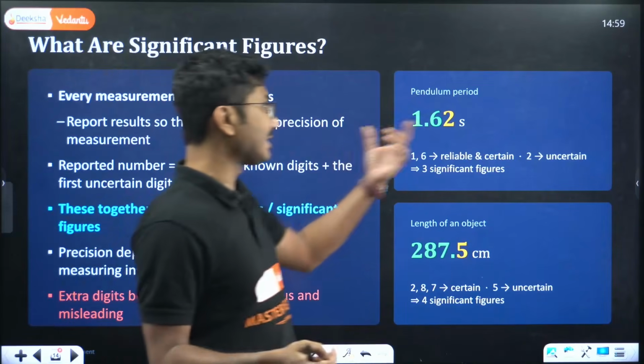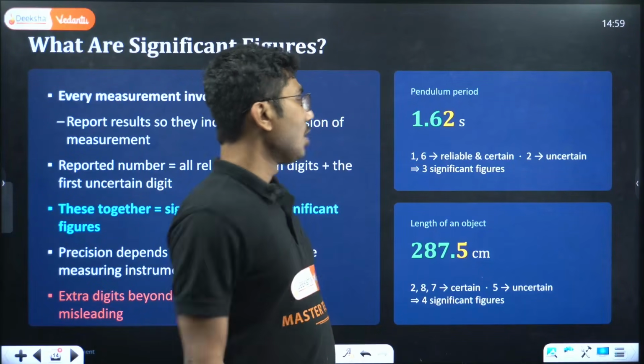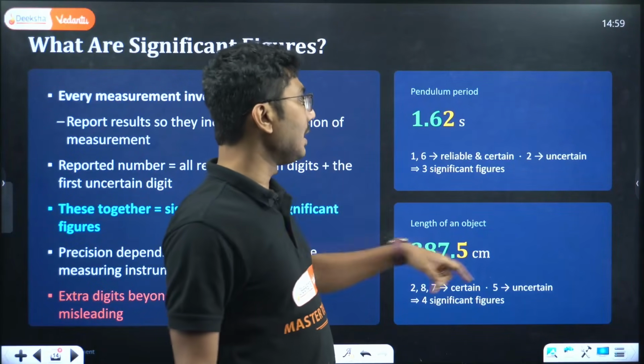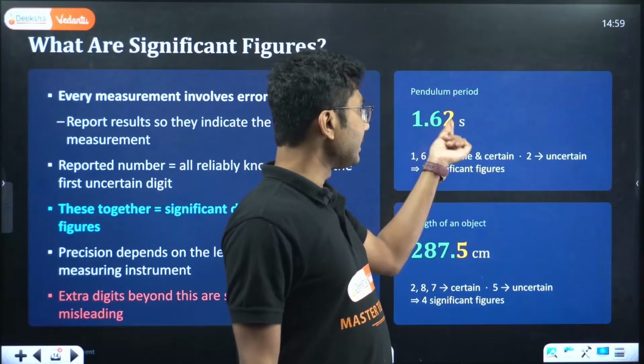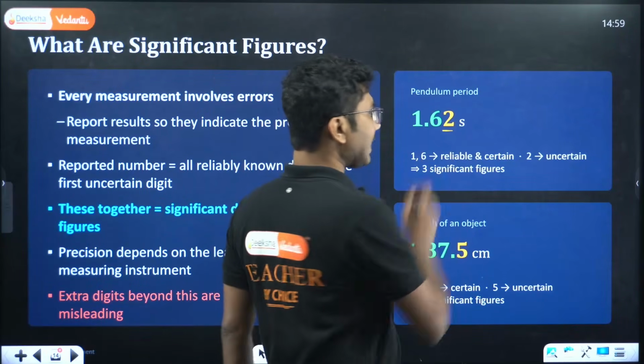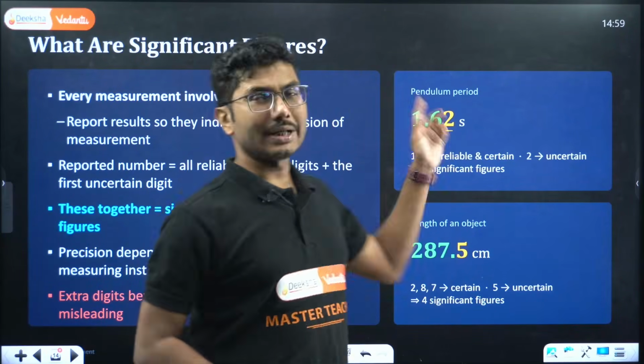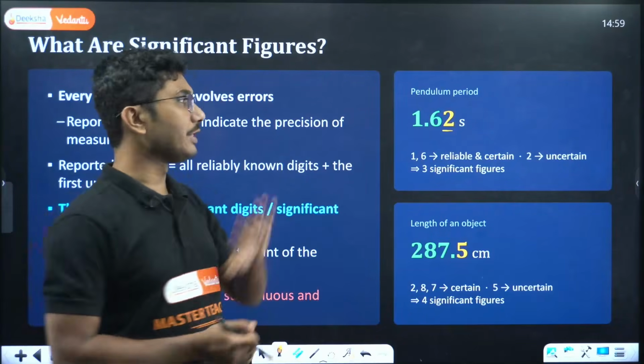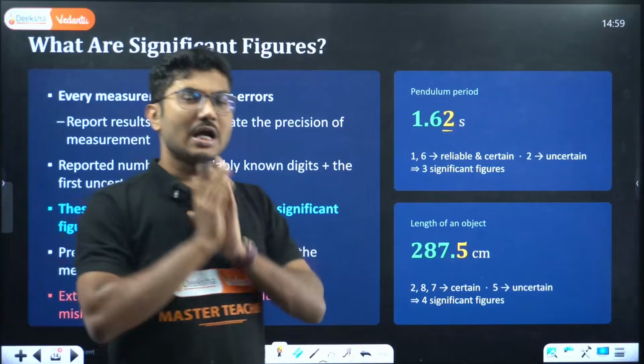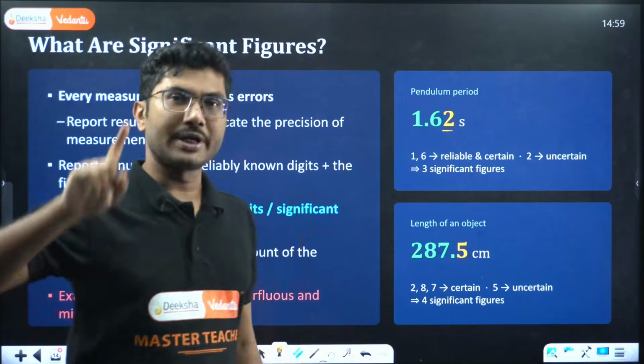So here is one example. Pendulum period. 1 and 6 are reliable and certain, and this digit is actually uncertain, and together there are only 3 significant figures. Significant figures, as I mentioned, come directly from measurement only.